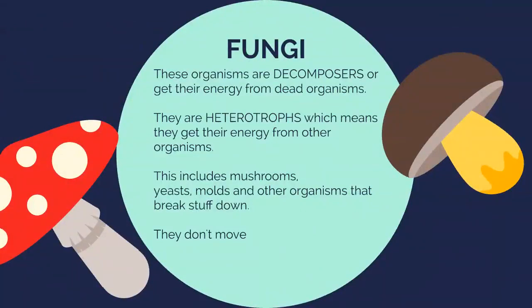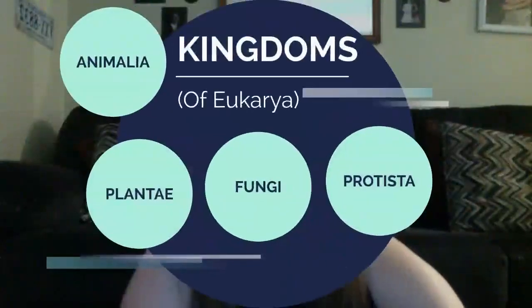Fungi are organisms, decomposers, or things that get their energy from dead organisms. They're heterotrophs, which means they get their energy from something else. They don't create it themselves. This includes mushrooms, yeast, molds, and other organisms that break stuff down. Overwhelmingly, and I know this is a shocker, fungi don't move. That's part of their classification.